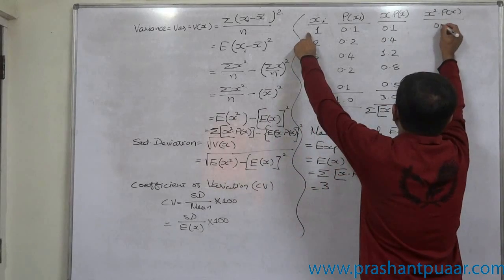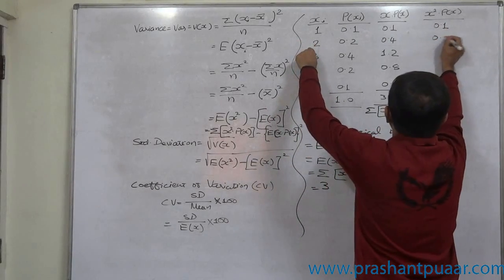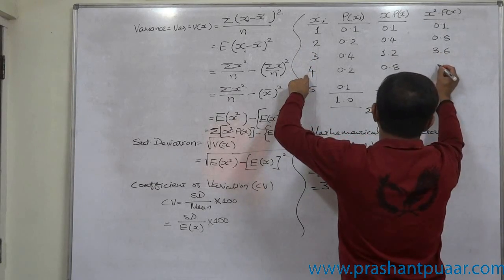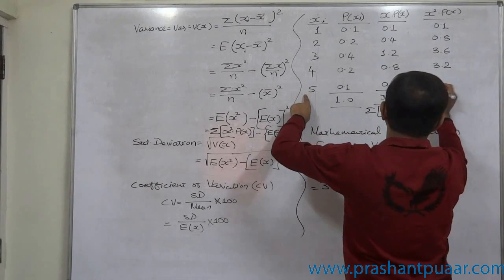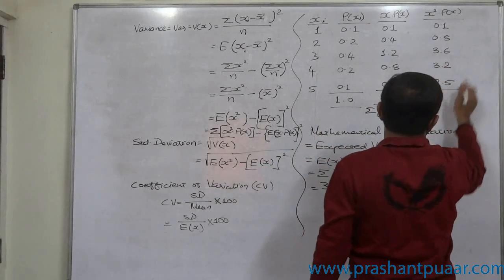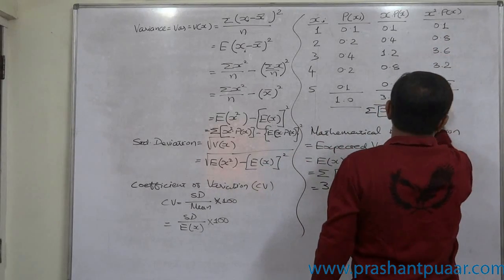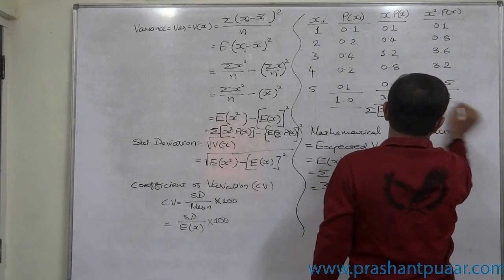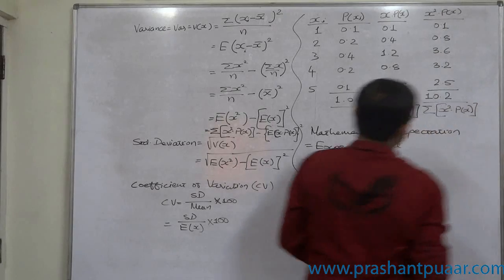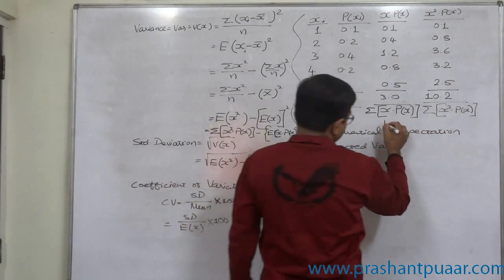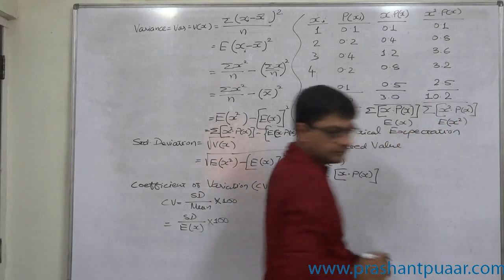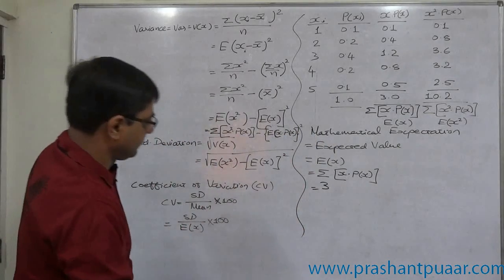1 square into 0.1 is 0.1, 4 into 0.4 is 1.6, 9 into 0.4 is 3.6, 16 into 0.2 is 3.2, and 25 into 0.1 is 2.5. What will be the summation? It is 10.2. This is sigma x square into p of x. This is E of x, we know that, and this is E of x square.